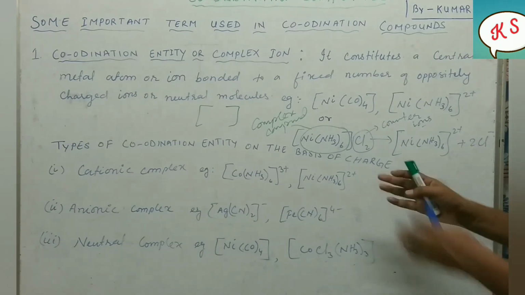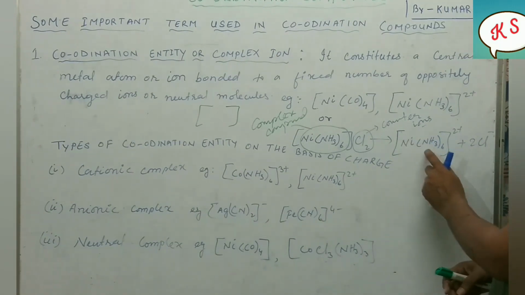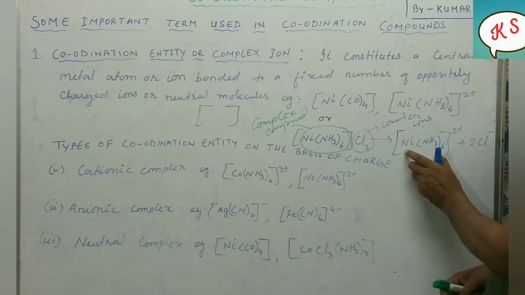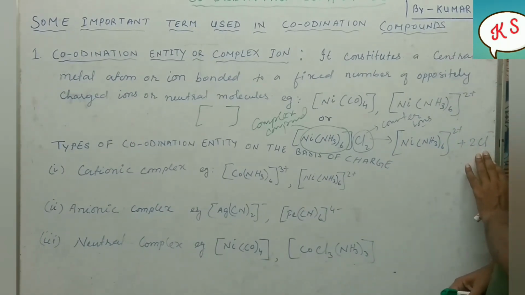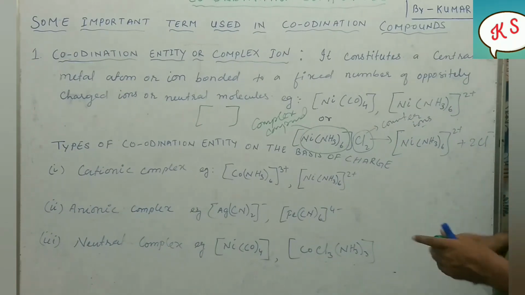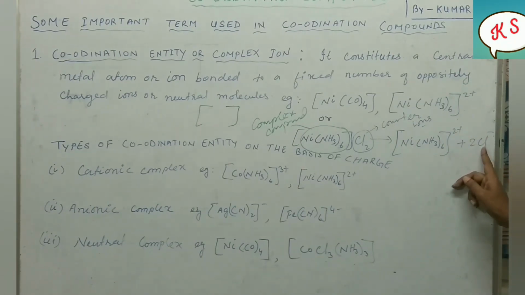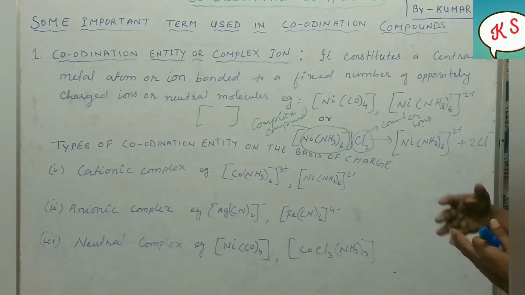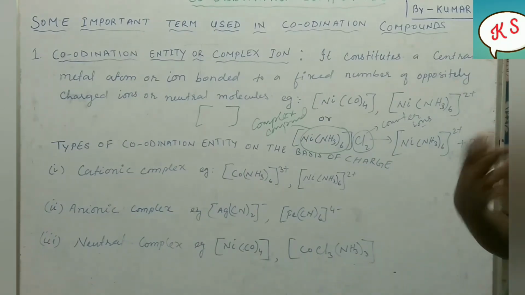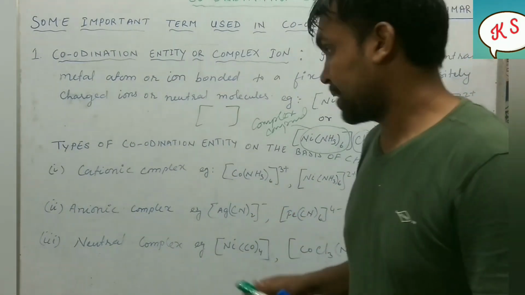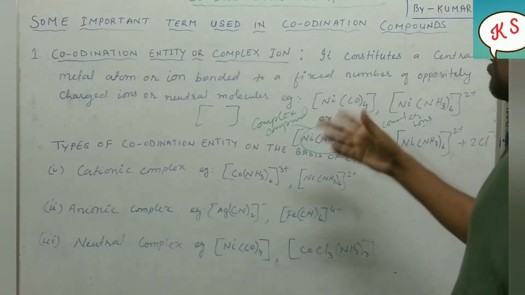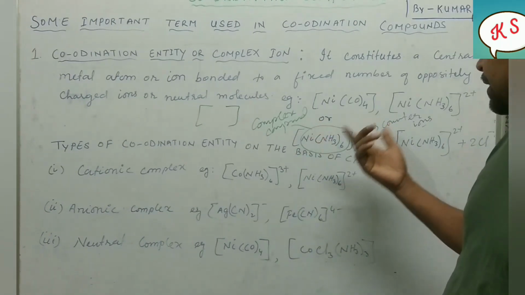After that it gives us two parts, [Ni(NH3)6]. This is called the complex ion, and this is called the simple ion. You can see one is positive, one is negative. Complex coordination entities are also of three types. On the basis of charge, we can divide them into three types. That one we are going to discuss now. I hope you have understood what coordination entities are.